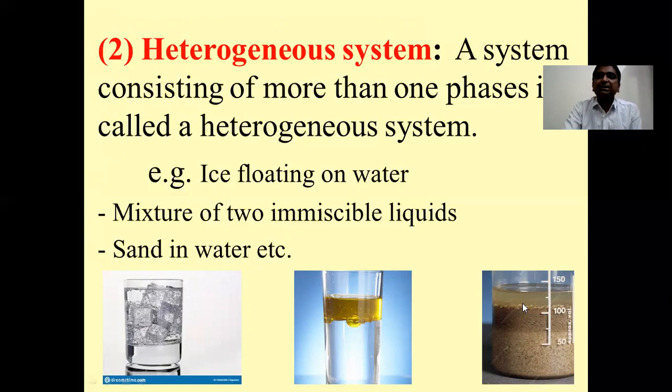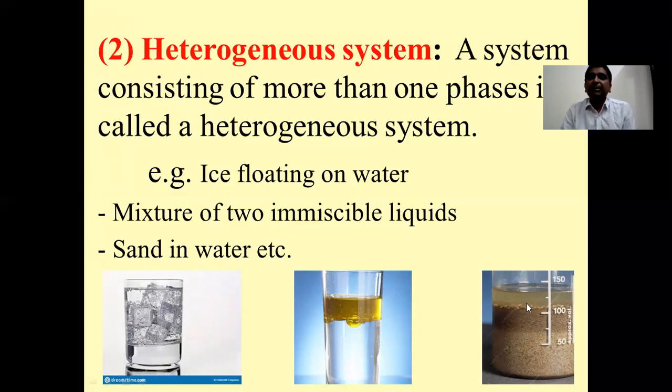So a heterogeneous system is a system consisting of more than one phase. Examples are some solid in contact with liquid, a mixture of two immiscible liquids, sand in water, ice floating on water and so on. Different examples can be quoted.